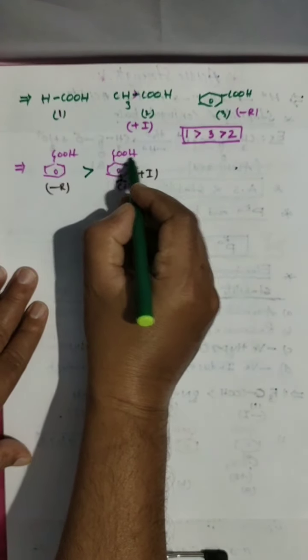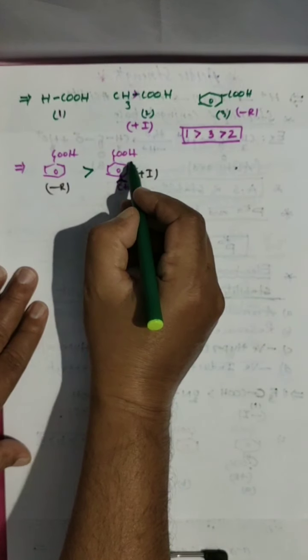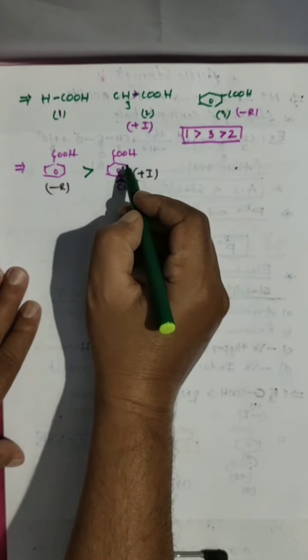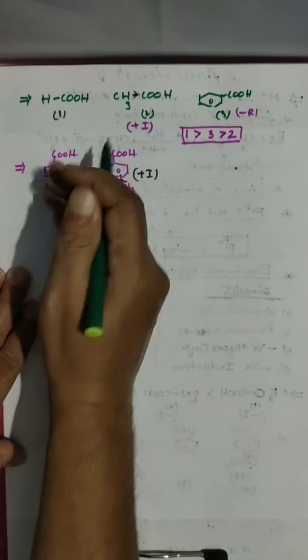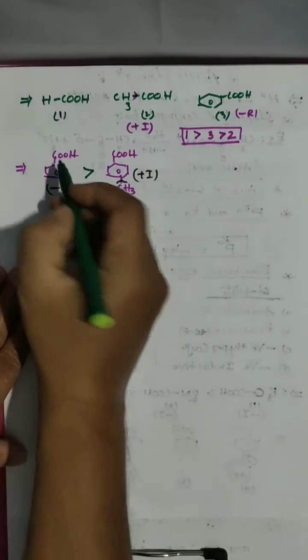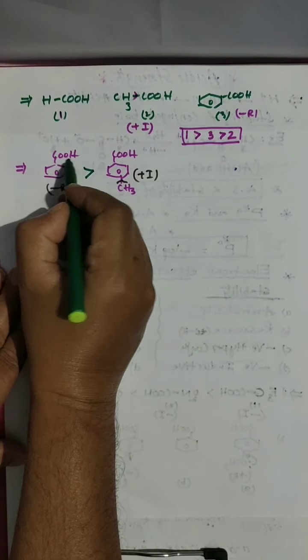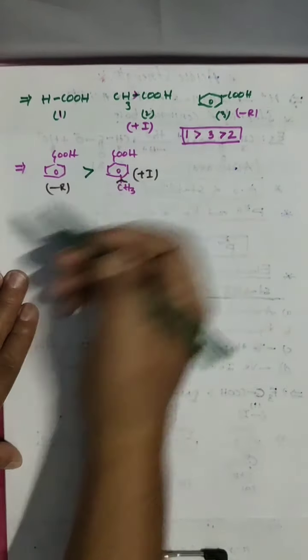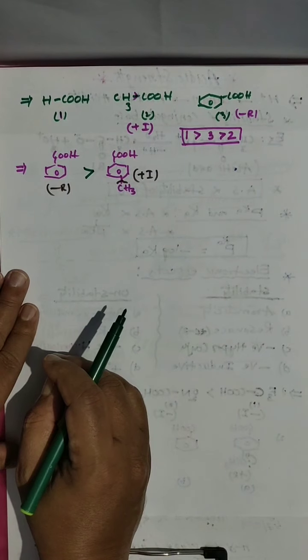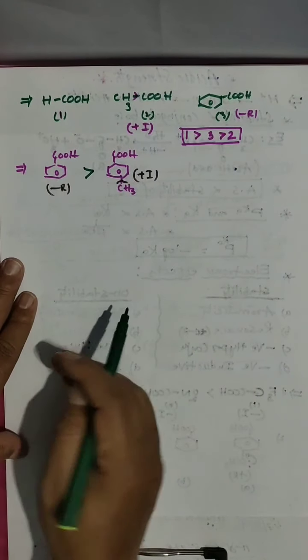Then this oxygen holds this hydrogen very tightly. Electron withdrawing group means electrons withdrawing. Then electron density on oxygen will be less. Then hydrogen will be released easily.